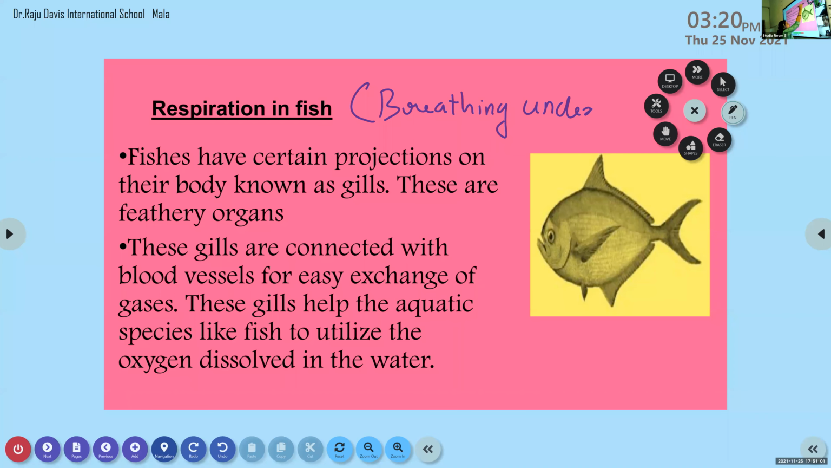Breathing underwater. So not only the organisms which live on land, but also the organisms that live in the water are capable of the respiration process, especially in the case of fish.